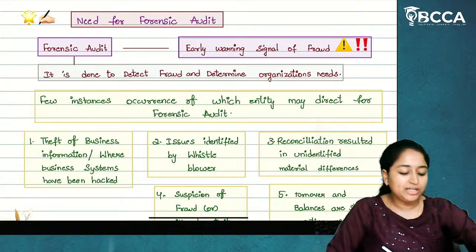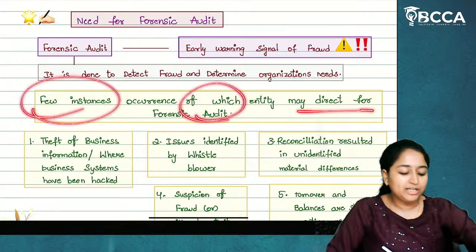Now, we don't know whether actual fraud has happened or not. If we have a suspicion, why waste that? We will take our necessary steps to prevent. If nothing has happened, we will at least know whether everything is correct in our organization or not. If there is any weakness, we will try to strengthen that. If there is actual fraud, we will try to rectify that fraud. So it is nothing but an early warning signal of fraud, and it is done to detect fraud and determine the organization's needs. Few instances of occurrence for which the entity may direct a forensic audit.